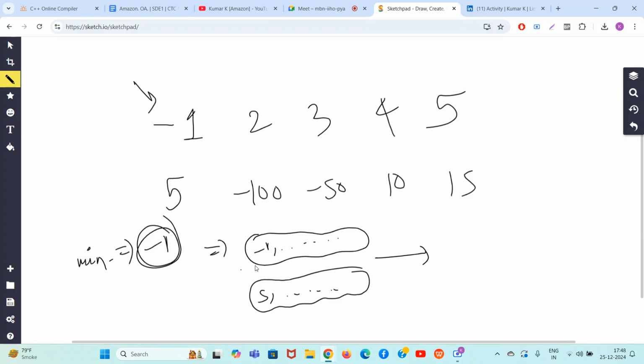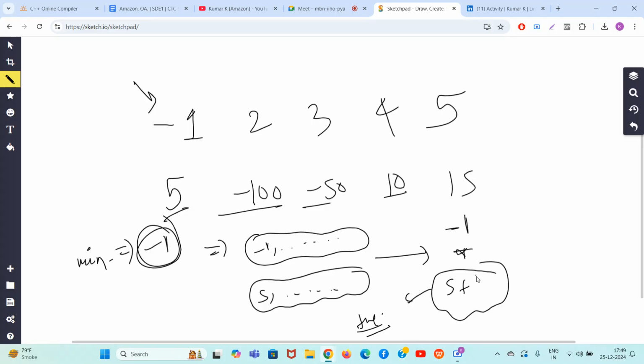You know that in the end, minus 1 here will be the final answer on the left hand side and multiplied by the product. Now, you guys might think, sir, this second value should be positive, right? As positive as possible. So if you put a 5 here, and ignore the negative numbers, only take the positive numbers 10 and 15. What is going to happen?